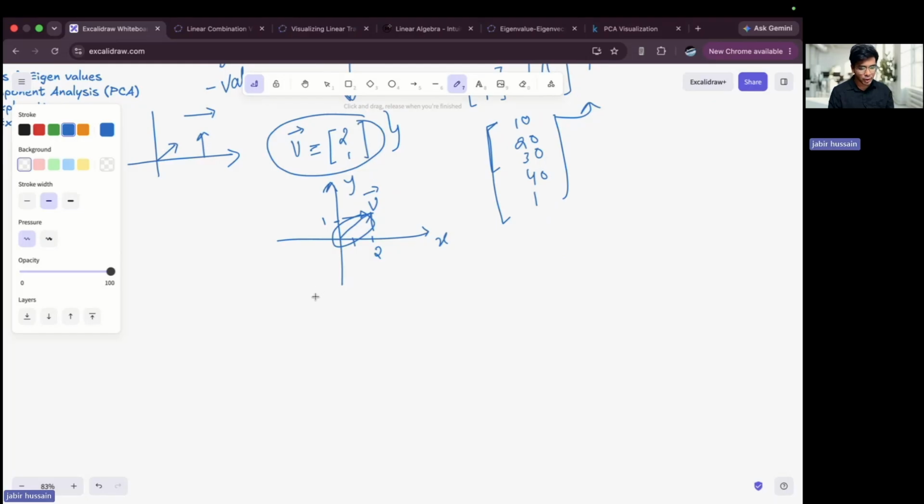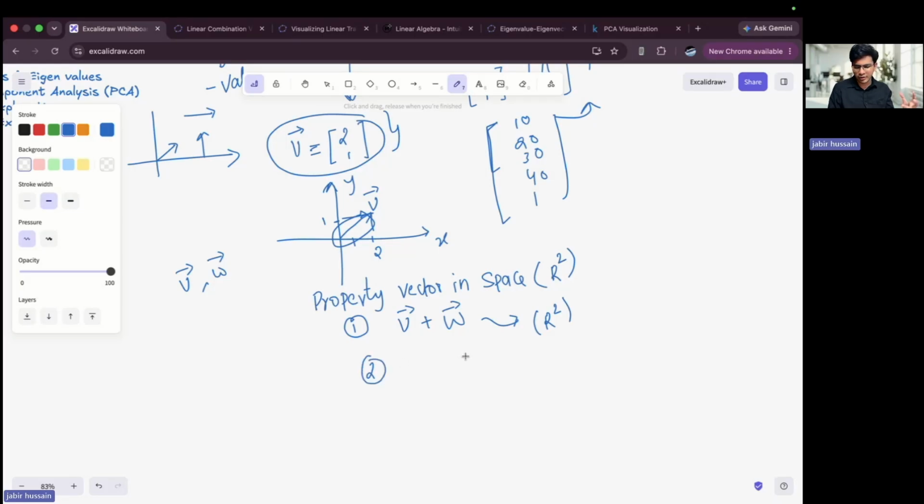What are these properties? The properties of a given vector in a given space are as follows. Let's say I have two vectors v and w. The first property says that I should be able to add these two vectors, and the resultant vector should be in the given space. For example, if the vectors are in R2, then the addition of these two vectors will also be in R2.